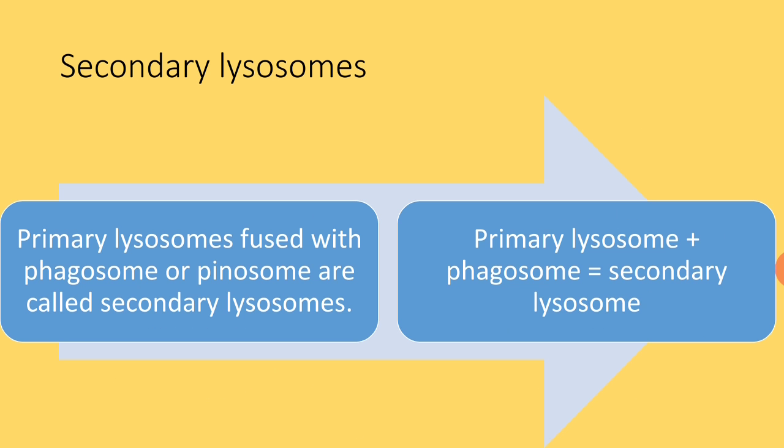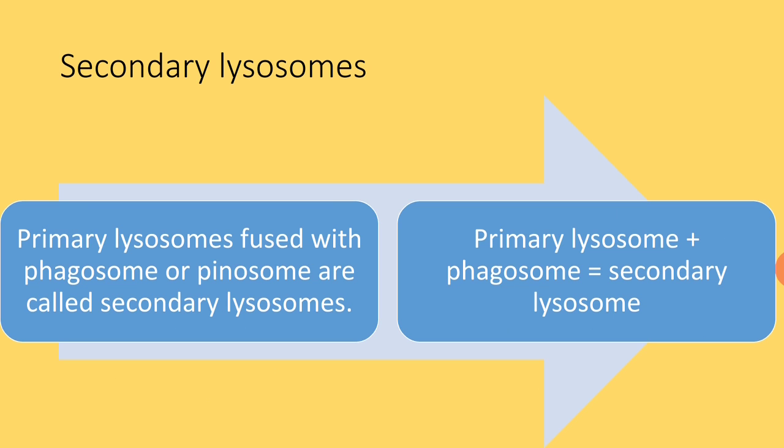Secondary lysosomes are formed by the fusion of primary lysosome with phagosome. Primary lysosomes fused with phagosome or pinosome are called secondary lysosomes. That means primary lysosome plus phagosome or primary lysosome plus pinosome is collectively called secondary lysosome. That means these secondary lysosomes are made up of two parts. One is lysosome and another one is phagosome or pinosome.